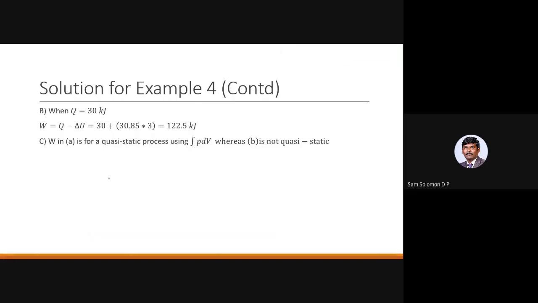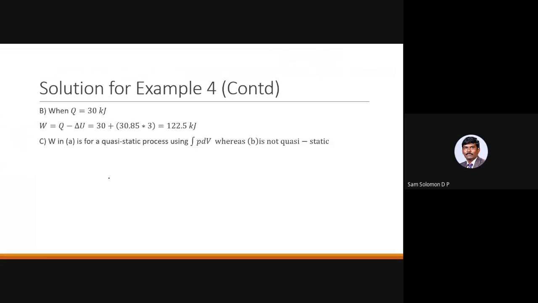And then the second subdivision, when Q happens to be 30 kilojoule. Now they want us to find out the work transfer. So delta U remains the same, that is 30.85 into 3, which is capital delta U. They have given the heat transfer as 30. So now the work transfer is 122.5 kilojoule.